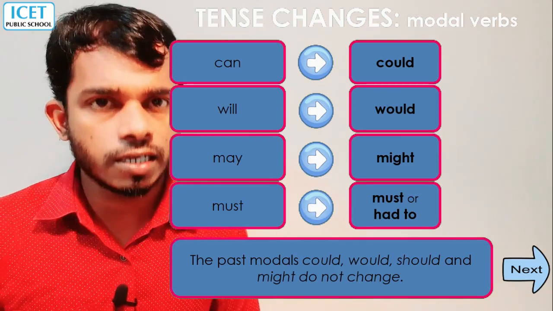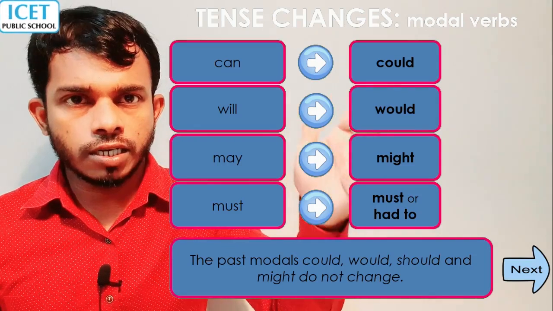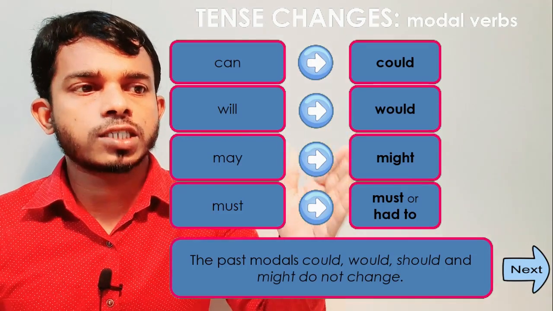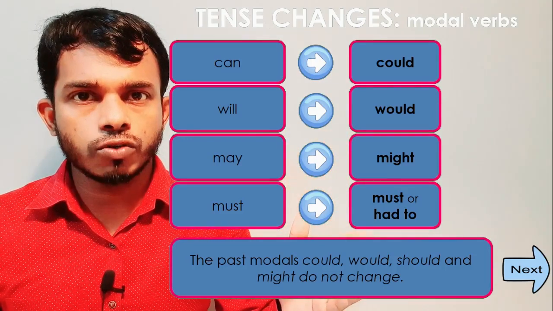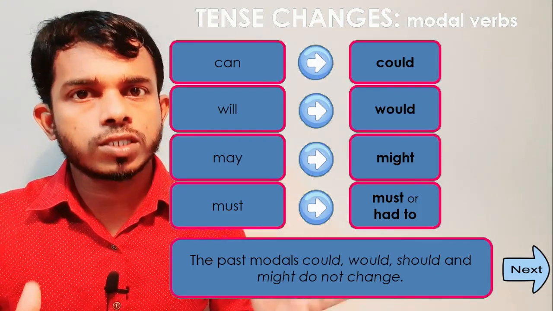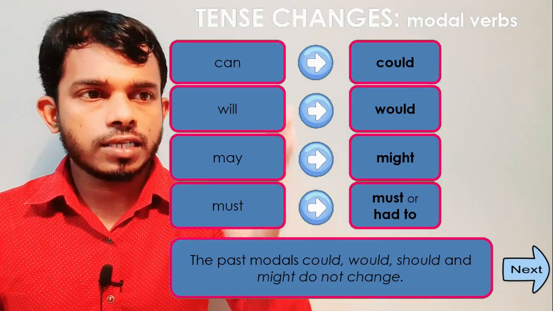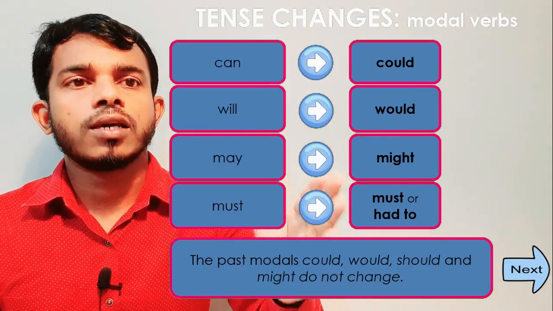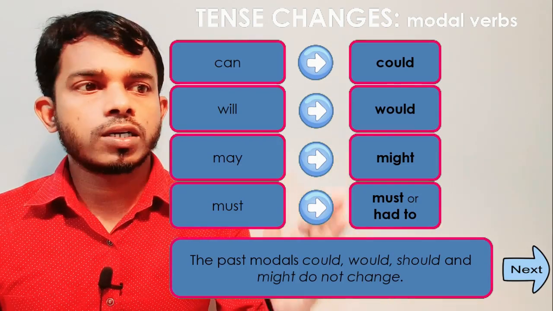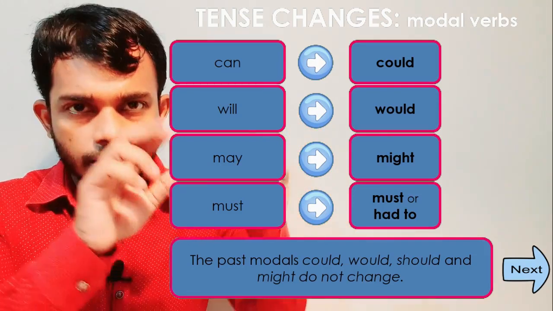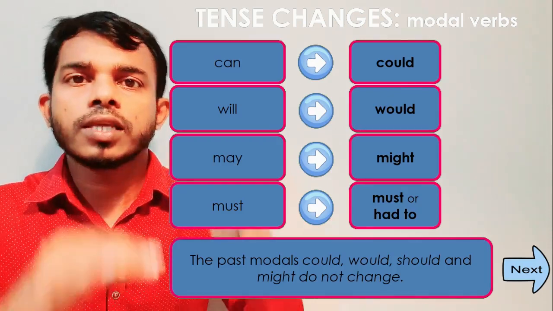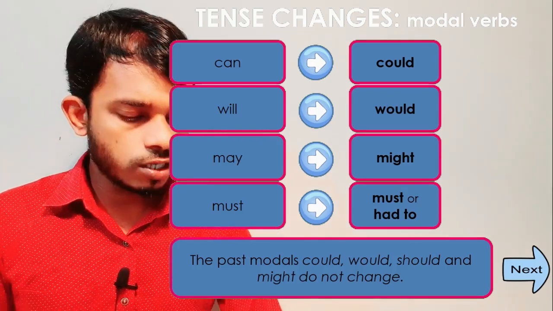If in the direct sentence itself these words came, for example, could, would, might, must or had to, if it came, that will not change, that will remain the same. If the modal auxiliaries are, as you can see on the screen, can, will, may, must, then they will change into could, would, might, like that. If it is already given in the direct sentence in inverted commas as could, would, might, then it will remain the same, it won't change. That is what it said.